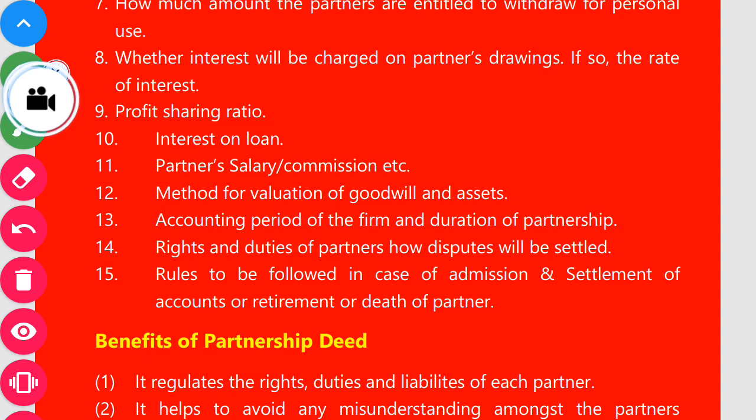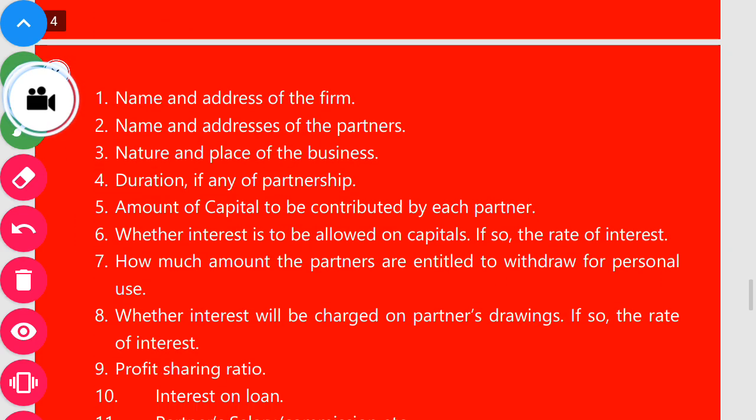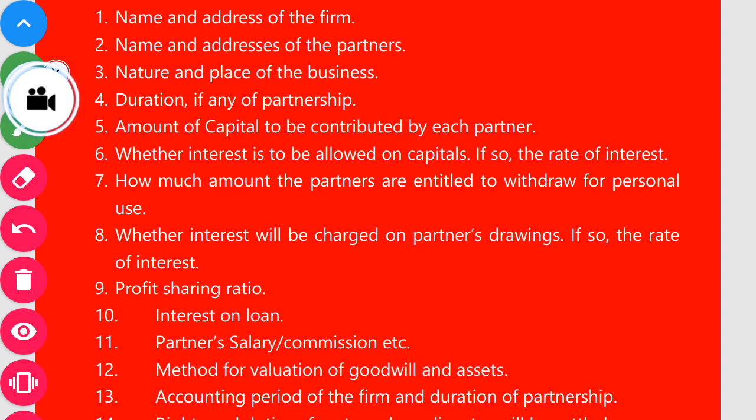Next, rules to be allowed in case of admission and settlement of accounts or retirement or death of a partner. In case any new partner is admitted, or if any partner retires from the firm, or if any partner dies, how will the accounts of the firm be settled? About all these terms and conditions, these 15 conditions are mentioned in the partnership deed, so in future we can solve any kind of misunderstanding and disputes.